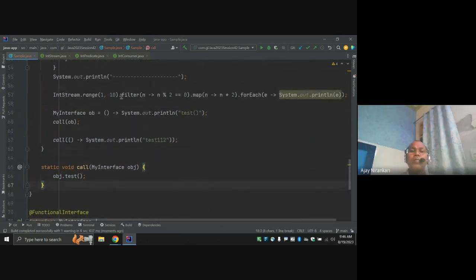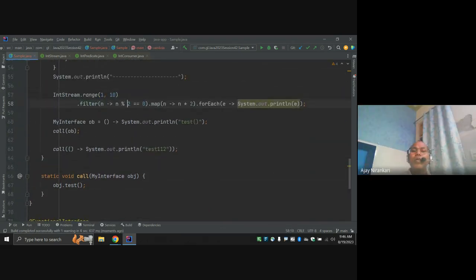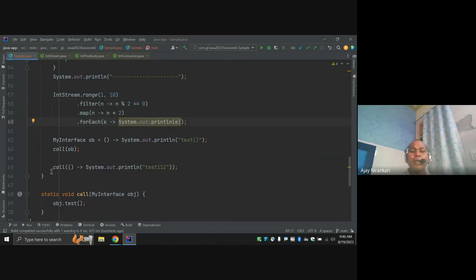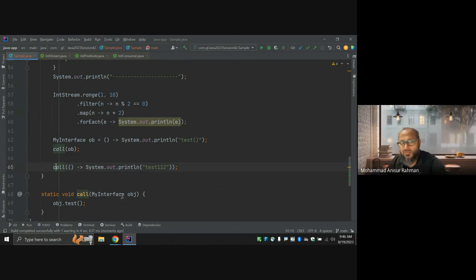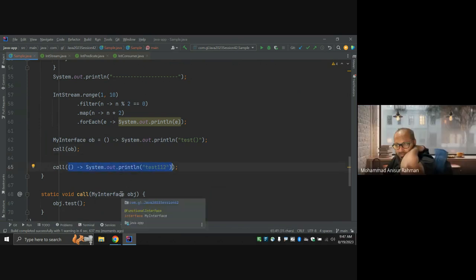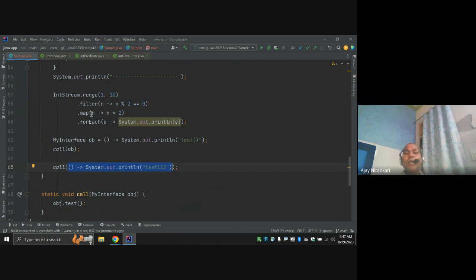Here our objective is that whatever the function, it takes a functional interface as input. Like here, the call function is expecting a functional interface. So this call method does not require creating a variable and then calling, right? Just say this is my code, I pass the complete code to you, this is your responsibility, you run it. So here we are not creating any object, just passing the lambda expression.